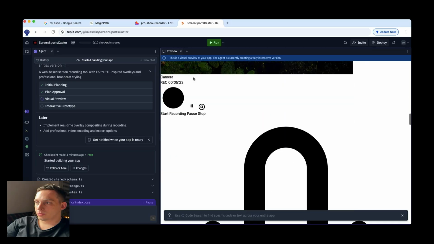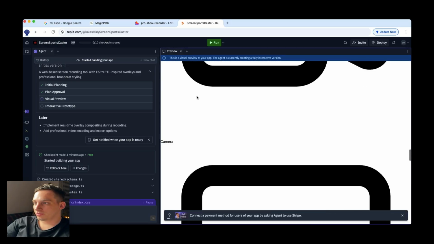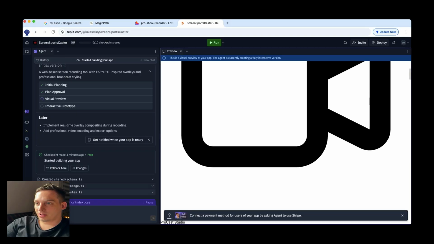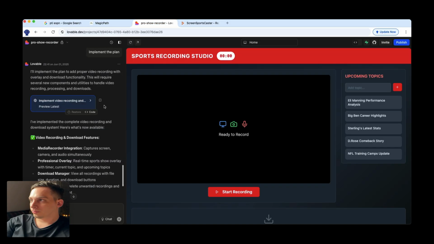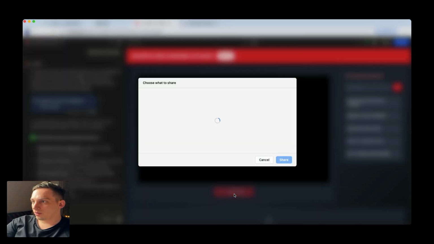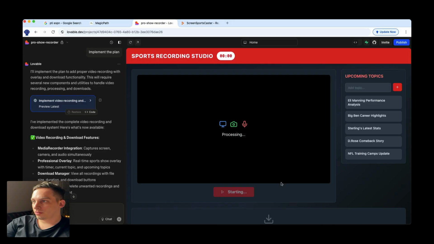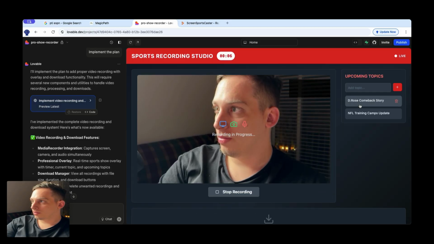Okay, so now I see Replit is basically everything is there. It's just this HTML kind of design that is being shown. It's still creating. As you can see, it's not done, so we still have to wait. Let's just be patient here. Now for Lovable, we got this. Before recording, I would like to make sure that this all is set up. So this is recording. Let's talk about these different topics.